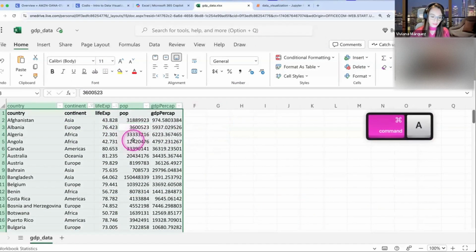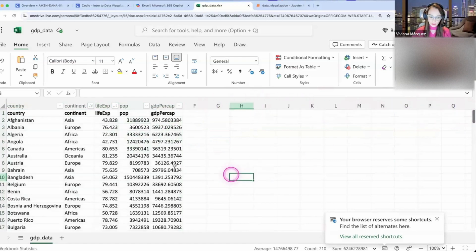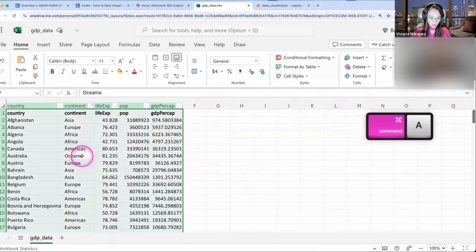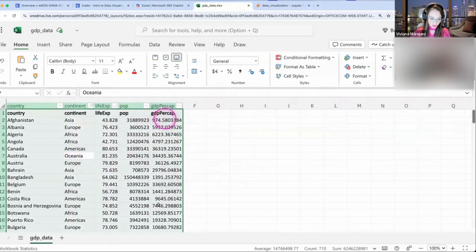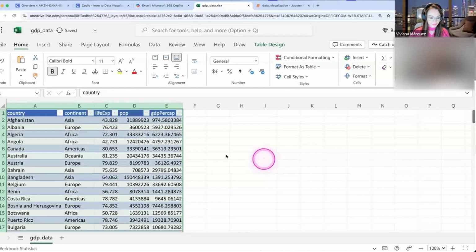But we do want the table. That was just for the people that accidentally selected these blank columns. The way to avoid selecting those blank columns is that when you load the data, you click on the data, you do Control A, so it selects just the cells where you have data, and then you do Format, and you select the formatting in here.